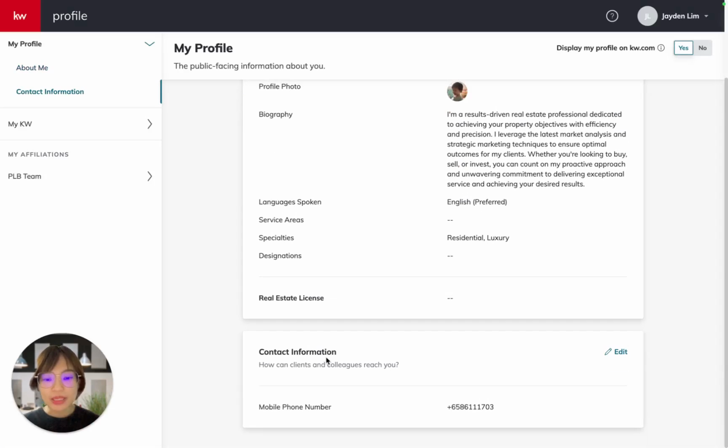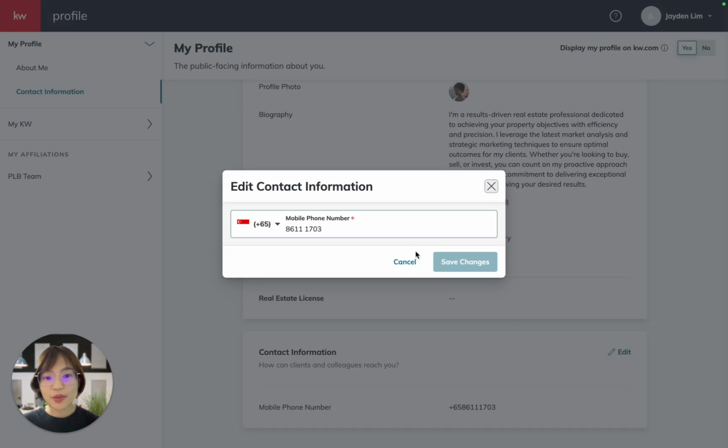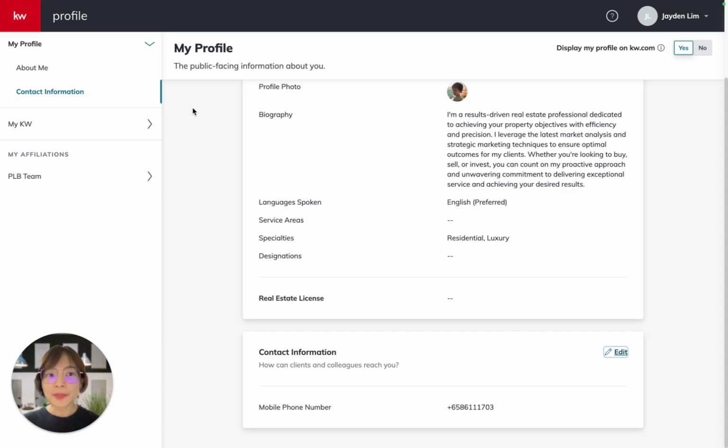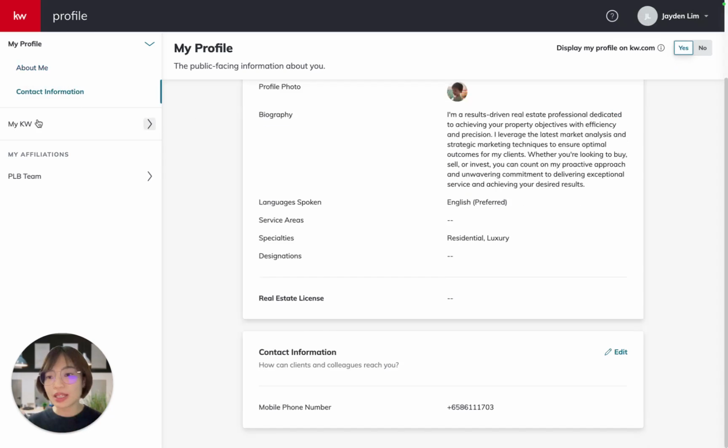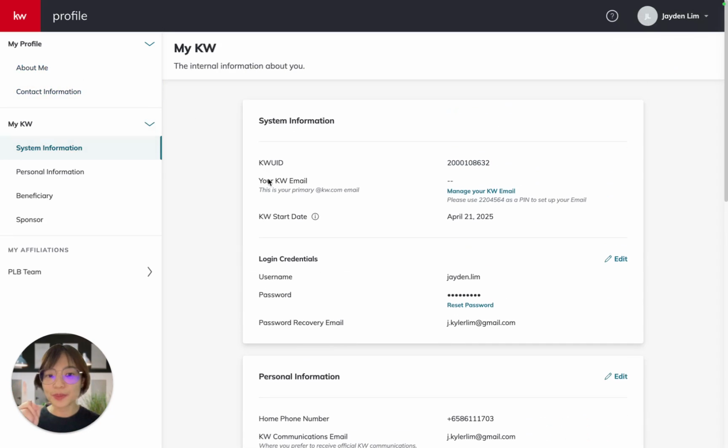Next will be contact information. Again, you can edit this information if there is any error here. And at the top, you see this phrase that says display my profile. Make sure that is always selected yes, because that's where you can be found by your clients on the website kw.com. On the left panel, you see this My KW. This is where you set up your email. You can see that this is your KWUID, what we sometimes call quit, and this is your email.